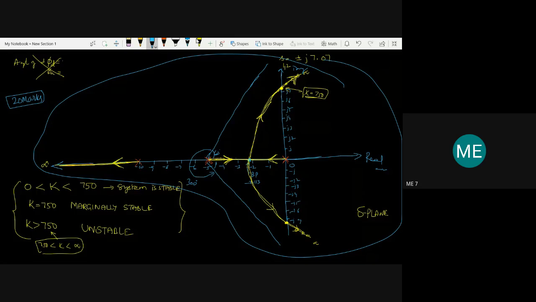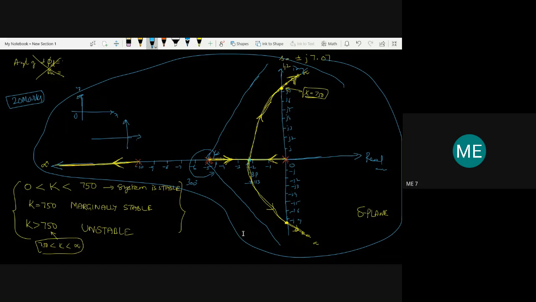Always try to show the y-axis towards the right side, rather than generally what we do, plotting the graph with 0, x and y in the xy plane. But in the s plane, it is better to draw in this direction, because it will be easy for you to show the root locus, as maximum poles will be lying on the left hand side and very few poles on the right hand side. That is why you use the graph sheet, so that we can construct the root locus easily.